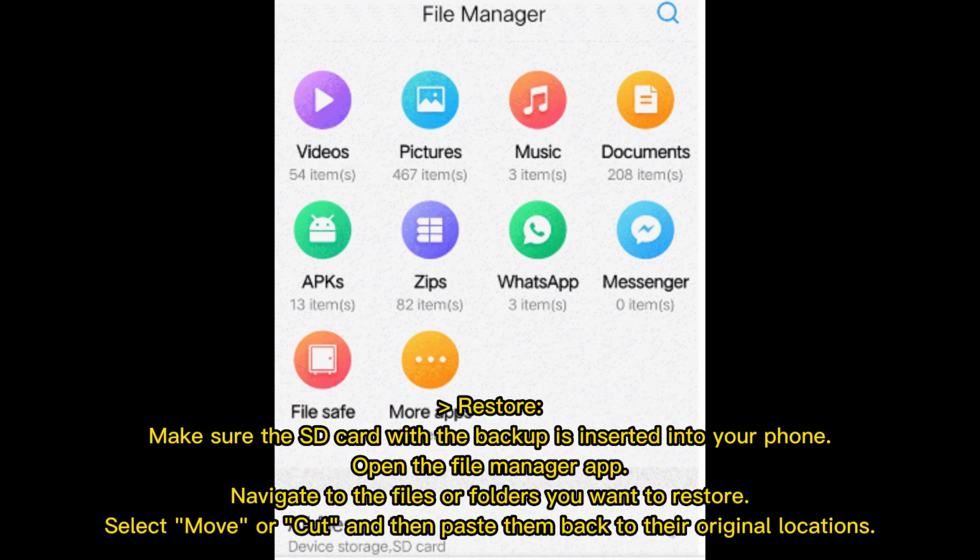Restore. Make sure the SD card with the backup is inserted into your phone. Open the File Manager app. Navigate to the files or folders you want to restore, select Move or Cut, and then paste them back to their original locations.